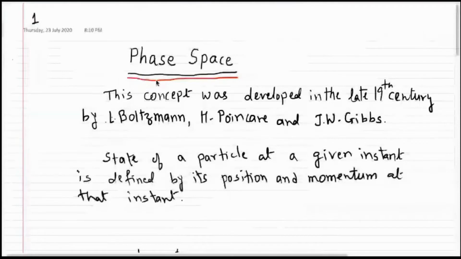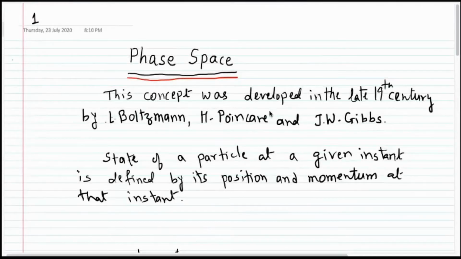So today we are going to see what this phase space is. This concept was developed in the late 19th century by Boltzmann, Poincare and Gibbs. What is this concept, and how is it going to help us in our statistical mechanics?